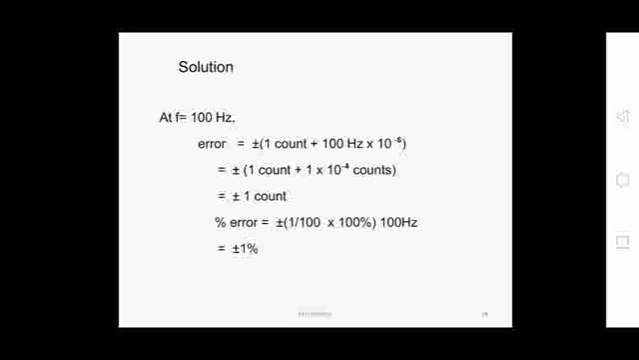And the percentage of error will be plus or minus 1 by 100. So 100 is your input frequency, 1 by 100 into 100% of your 100 hertz. So plus or minus 1 by 100 into 100% of your input frequency, it will be equal to the percentage of error in case of measuring the frequency of 100 hertz will be equal to plus or minus 1%. So now we are going for the second case, f equal to 1 megahertz.